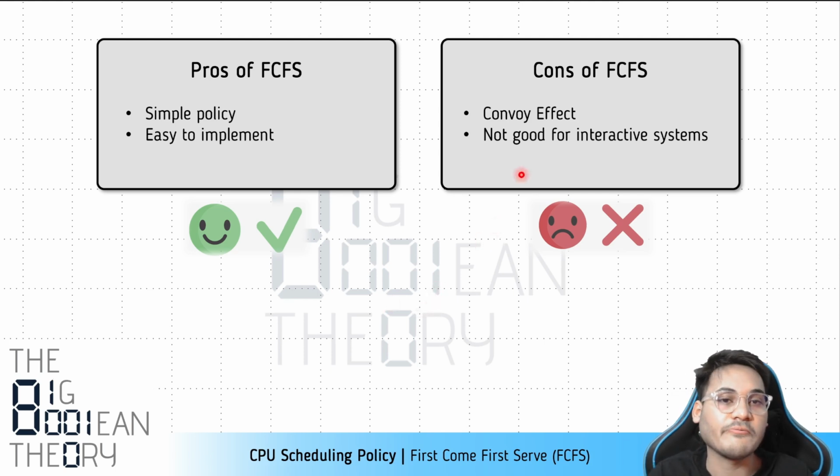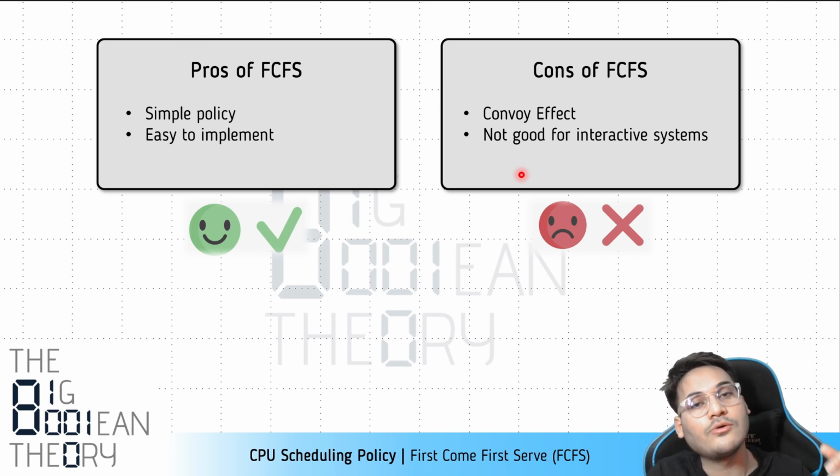That we just discussed, which means that if there is a longer job arriving earlier than smaller jobs, then all of those smaller jobs, they might have very small burst times, but they will spend a long time in the system. Their turnaround times will be high, and on average, the overall average turnaround time will become higher. So the system, the batch system for which this policy is being designed, the goal for which we are optimizing, that is low turnaround time, is not met. That is why first come first serve is not optimal for batch systems.